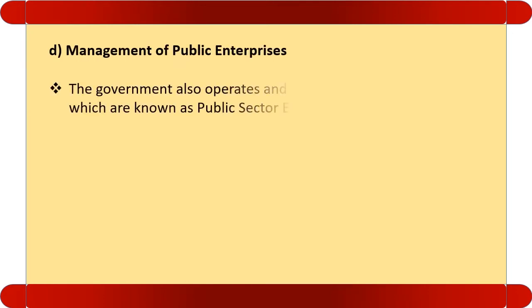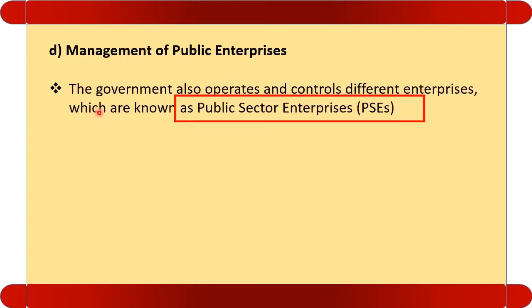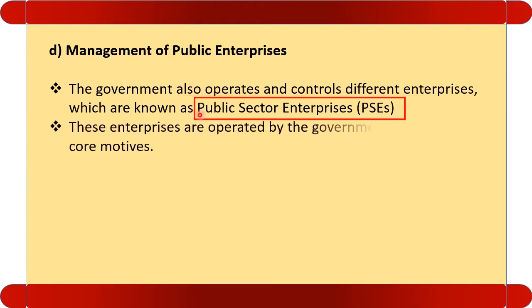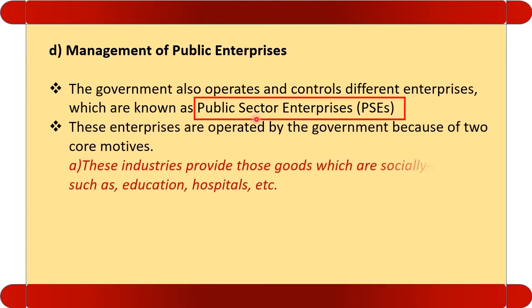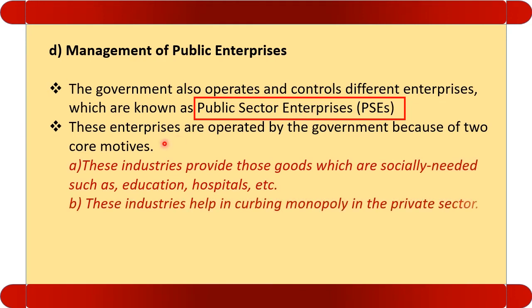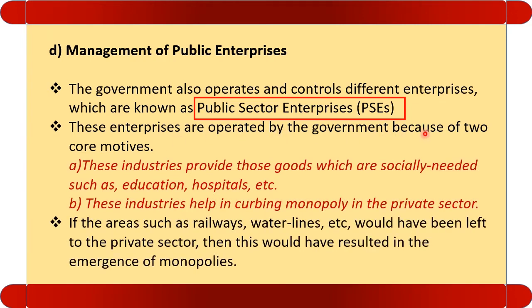The next objective is management of public enterprises. The government also operates and controls different enterprises which are known as public sector enterprises. These enterprises are operated by the government because of two core motives. Number one, these industries provide goods which are socially needed, and these industries also help in controlling the monopoly in the private sector.